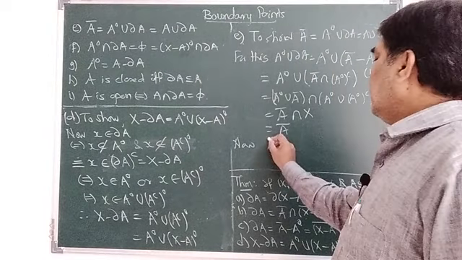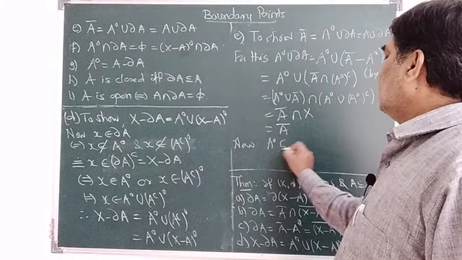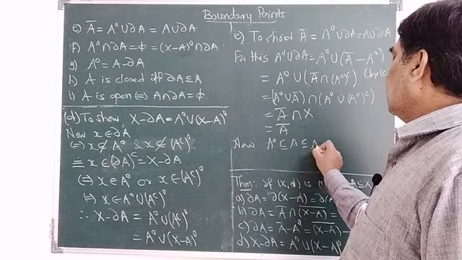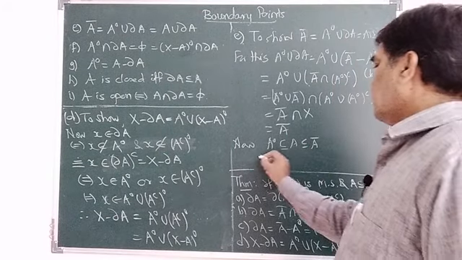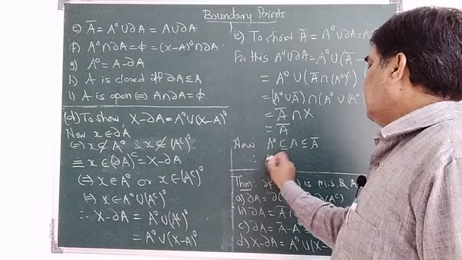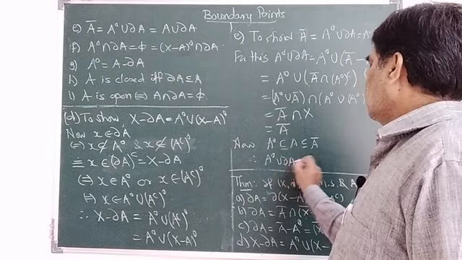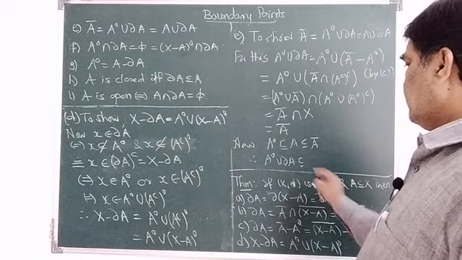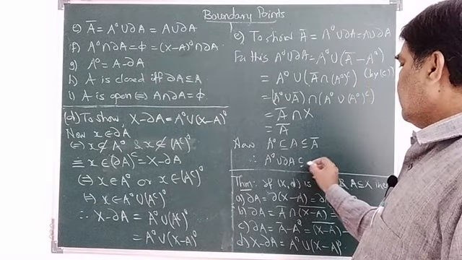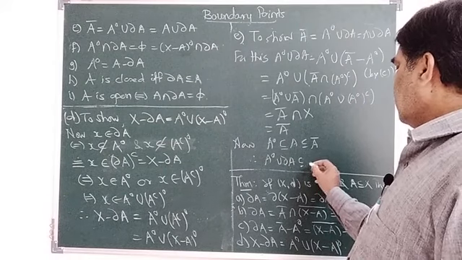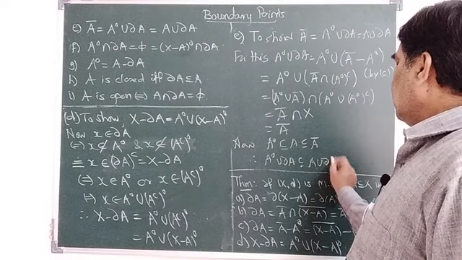Now A interior is contained in A closure, and therefore A interior union ∂A is contained in A union ∂A.